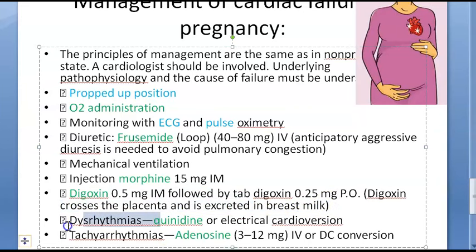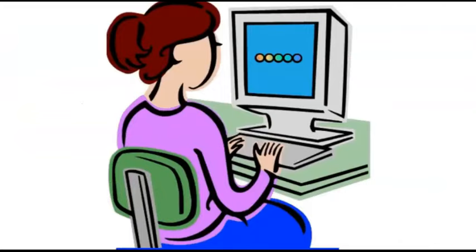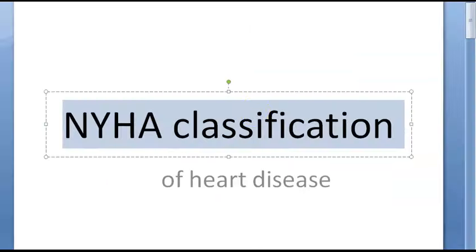Okay. So now coming to dysrhythmias. If there are dysrhythmias, you will treat it with quinidine or electrocardioversion. If there are tachyarrhythmias, give adenosine. Or DC version. Basically that is to make sure that the normal heart rhythm is achieved, isn't it? So basically you will do all that for cardiac failure in pregnancy, very similar to a normal cardiac patient.